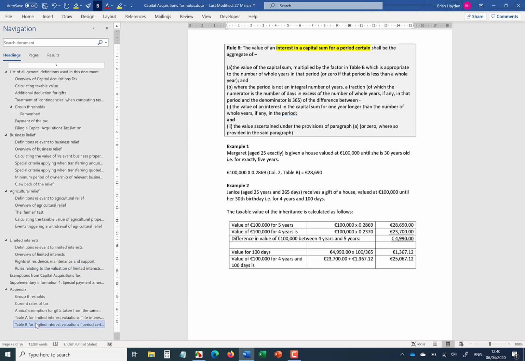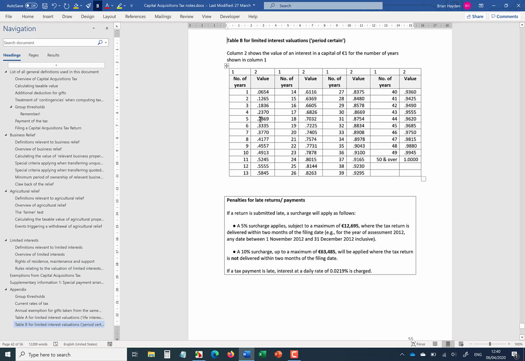You can see that you have very simple factors to use in table B. So for 5 years, the factor is 0.2869. For 10 years, it's 0.4913. But what if it's for some fraction of a year, like 5.5 years or 5 years and 1 month or something like that? That's what the example wants to look at.